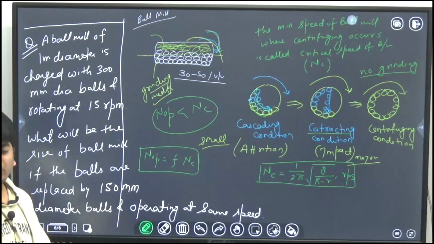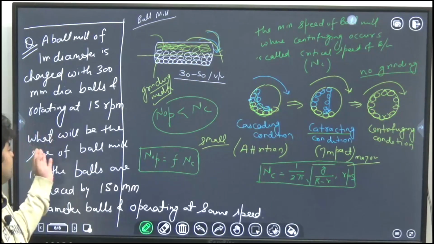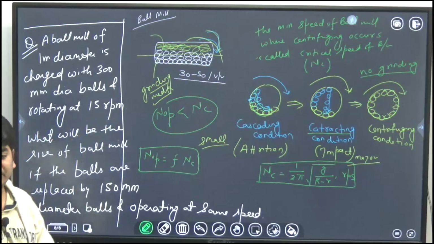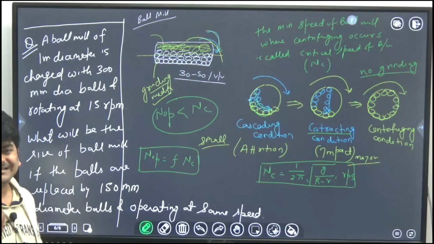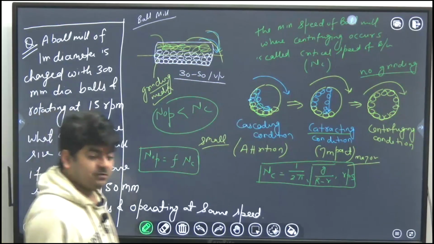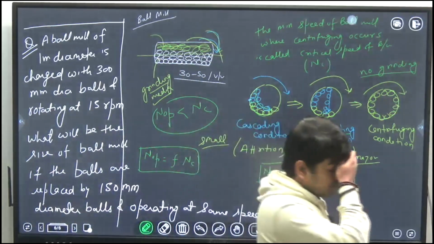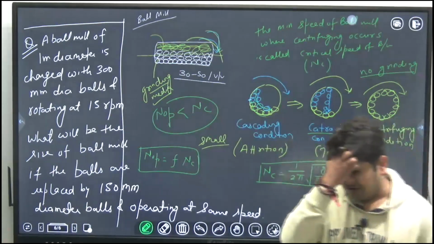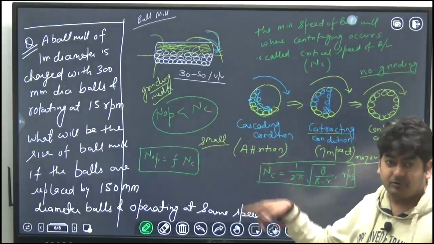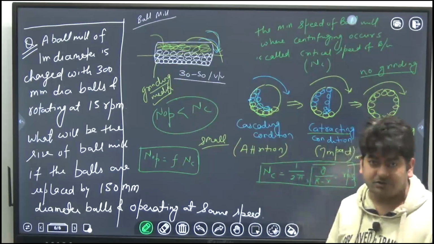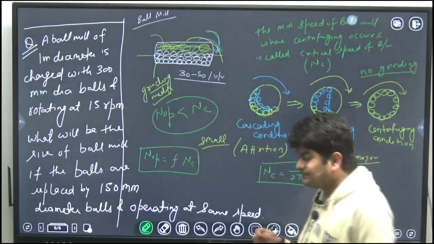Okay, don't go on the language. I know there is some grammatical error. This should be like, what should be the size of the ball mill, or whatever it is. But try to understand the logic of the concept, question, and approach. So I hope the question is clear. If you have any doubt in the statement, you can ask. Otherwise, let's start the solution and tell me what will be the answer.